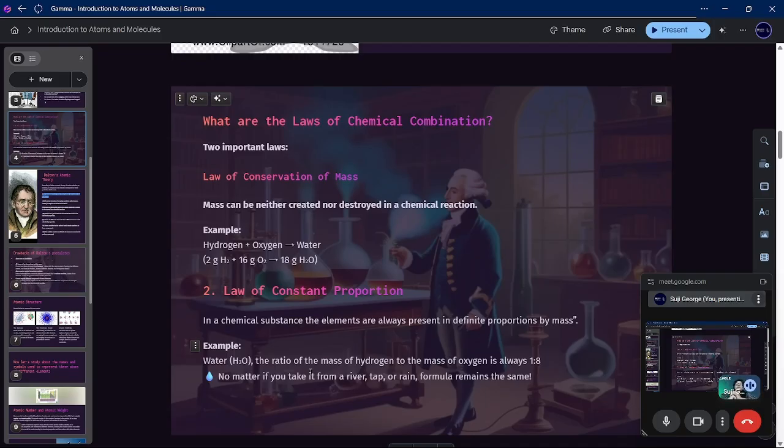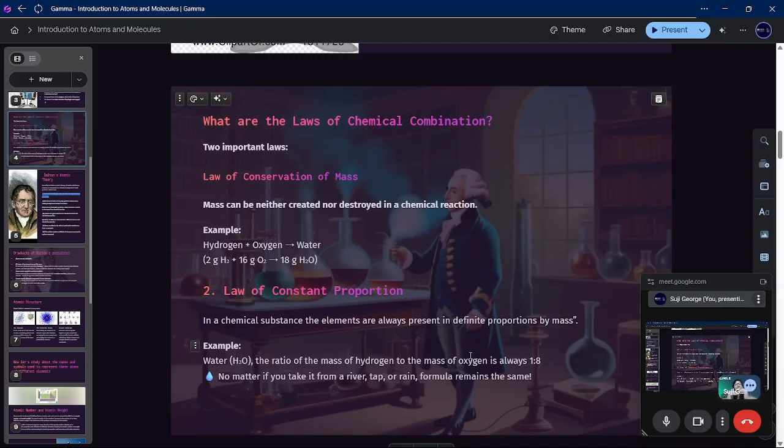So in the case of water, the formula says it's H2O. 2 atoms of hydrogen means what will be the mass? 2 atomic mass units. And oxygen is 16.